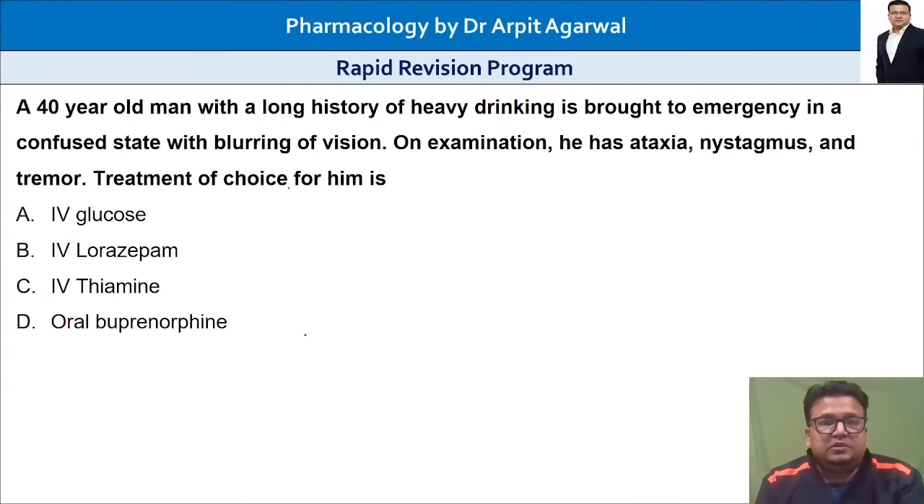So alcoholism, heavy drinking. A 40-year-old man with a long history of heavy drinking is brought to emergency in a confused state. That is the word we are looking for: confusion.